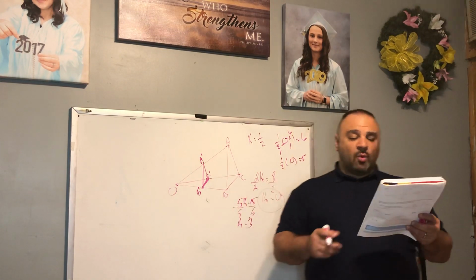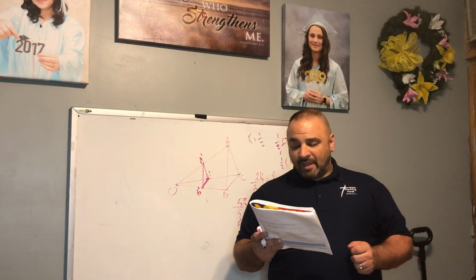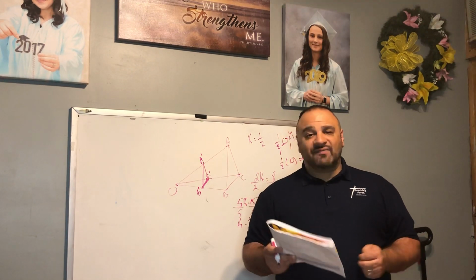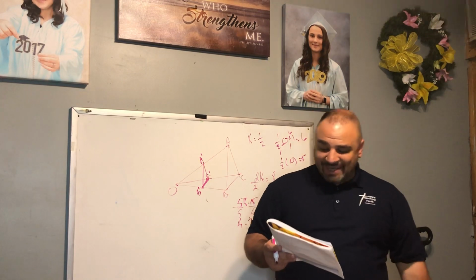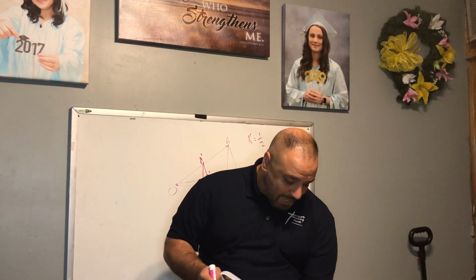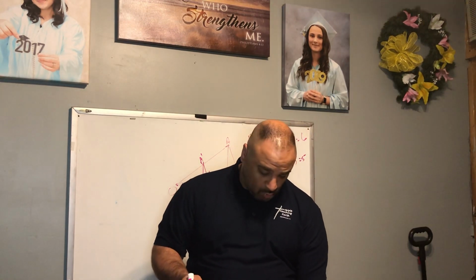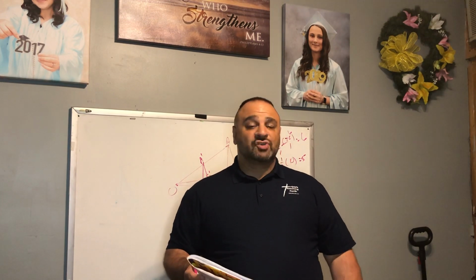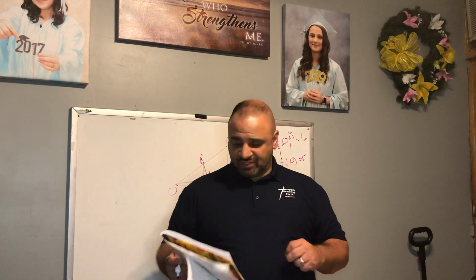Now how about, all right, let's do a reduction. If OA is 8 and OA prime is what if K is 1/2? OA is 8. OA prime is what if K equals 1/2? So 1/2 times 8 equals what? 4. Excellent. 4.